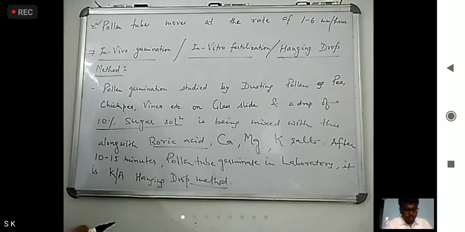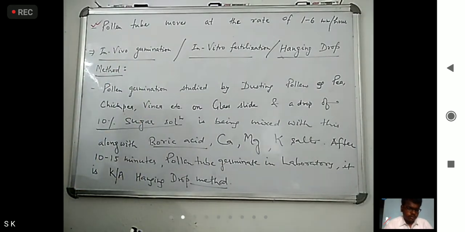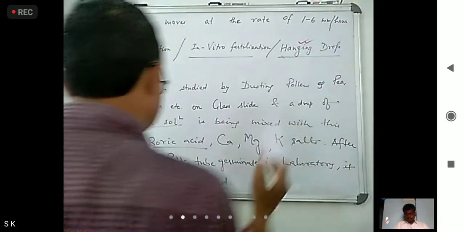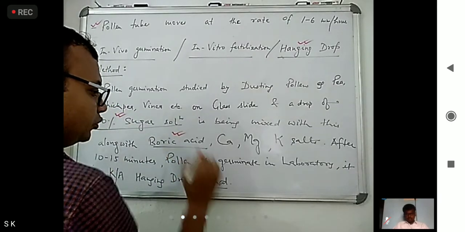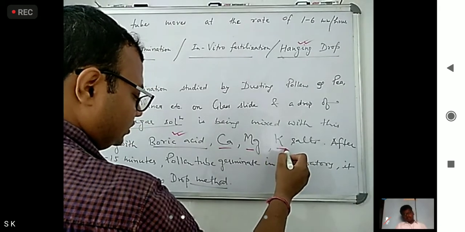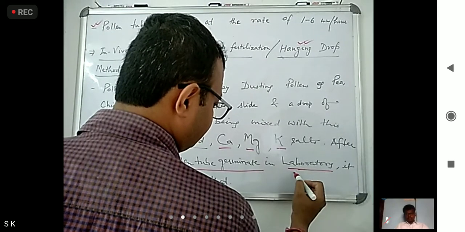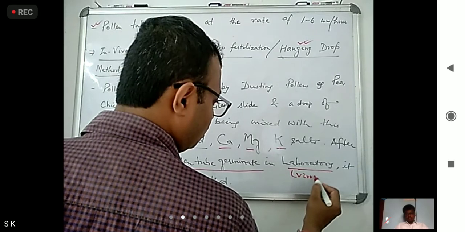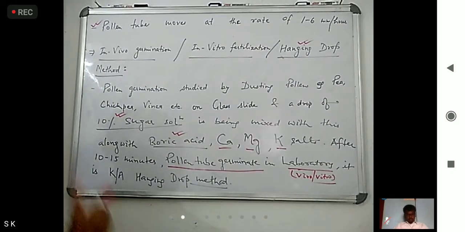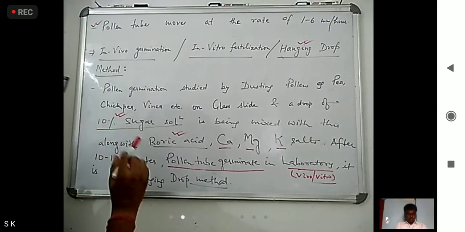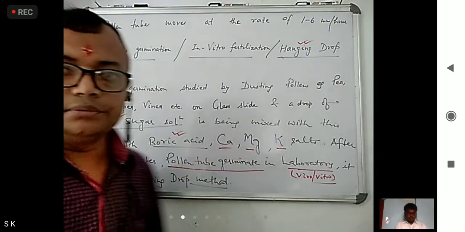Here only 2 or 3 things you have to remember for in vivo germination, in vitro fertilization, or hanging drop method: the solution is 10% sugar solution, and boric acid, calcium, magnesium, potassium salts, for pollen tube germination in the laboratory. So remember 10% sugar solution, boric acid, calcium, magnesium, and potassium salts.